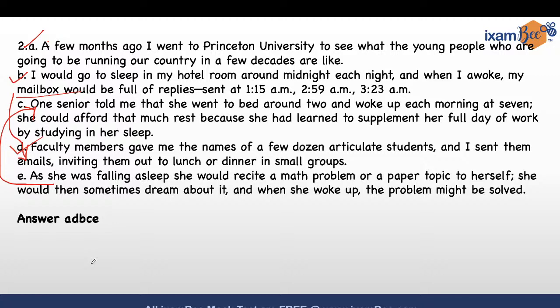So speed reading would be a very important technique, and the other thing would be practice, practice, and practice. There's no alternative for practice. The more you practice, the more confident you will be, and you will not freak out easily.